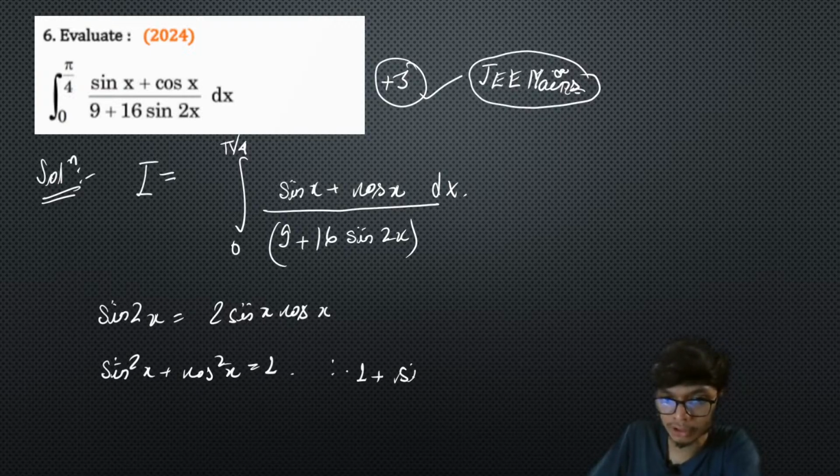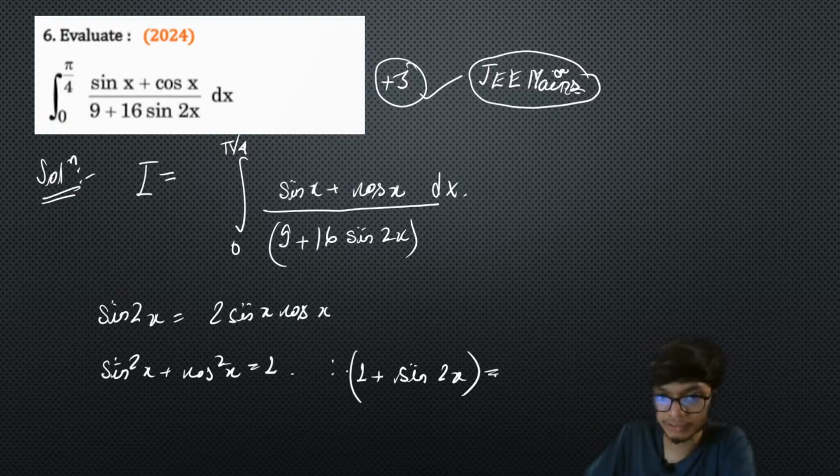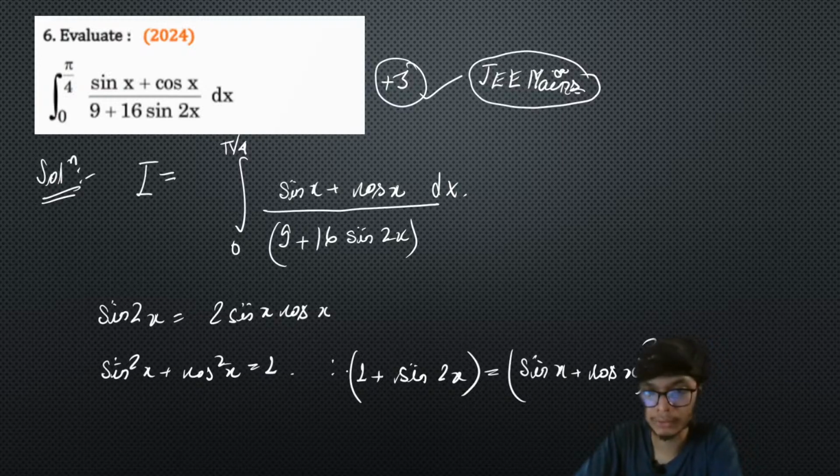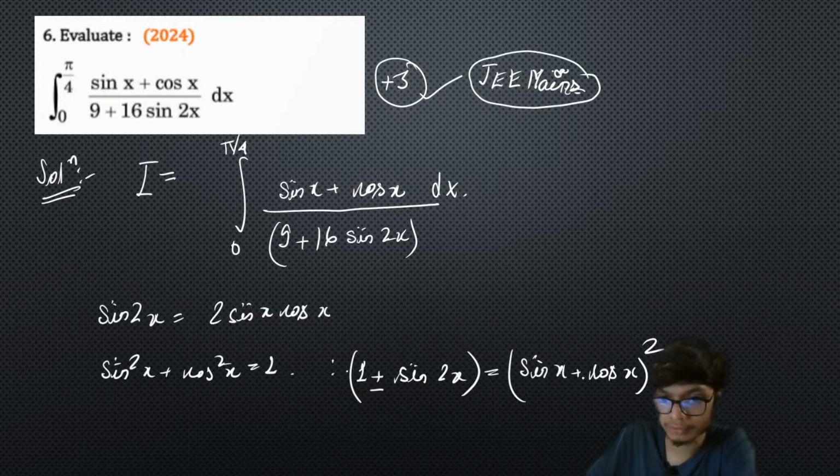So 1 plus sine 2x is equal to sine x plus cos x whole square. This is something I want you to remember. If you put a minus in place of plus, it will give you sine x minus cos x whole square. As simple as that.